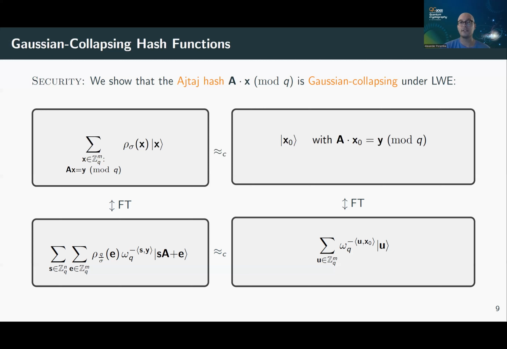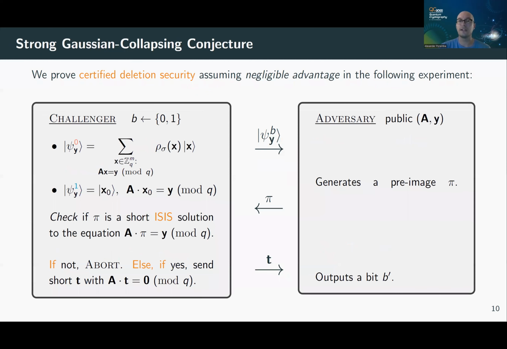So this brings us to a stronger version of Gaussian collapsing. And unfortunately, I don't know how to prove it under standard assumptions. So instead, I state it as a conjecture. And it's a very plausible conjecture, and it basically says the following. We can prove the security of all the protocols in my paper under this conjecture, and it's a very simple experiment, and it works like this.